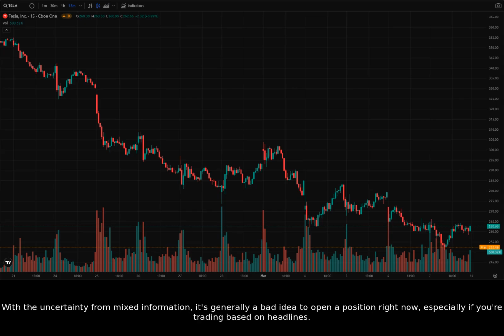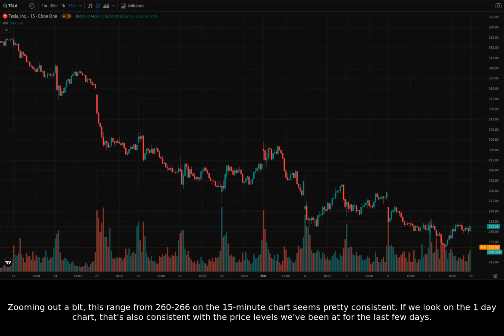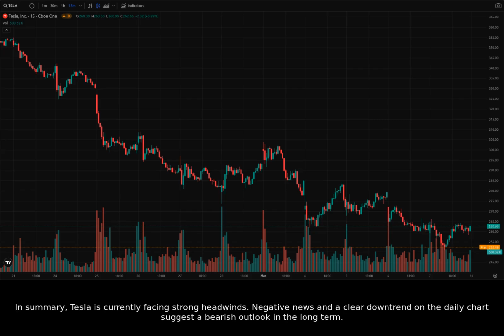With the uncertainty from mixed information, it's generally a bad idea to open a position right now, especially if you're trading based on headlines. Zooming out a bit, this range from 260 to 266 on the 15-minute chart seems pretty consistent. If we look on the one-day chart, that's also consistent with the price levels we've been at for the last few days.